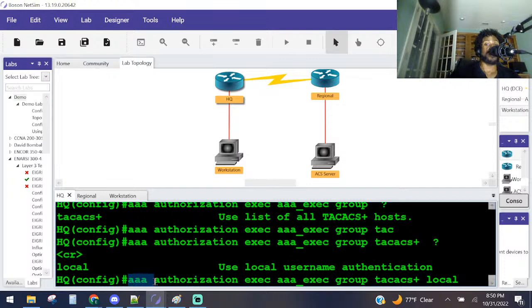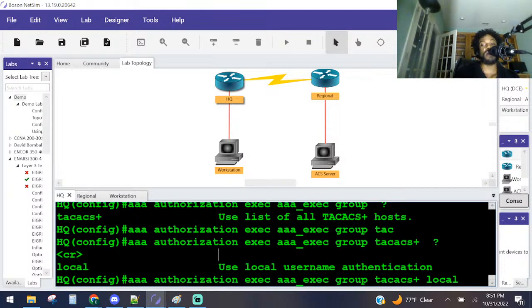AAA, we're defining an authorization method, which tells you what you're allowed to do, and the exec shell. I can't really explain that right there, but we named it AAA exec, and then to authenticate to this server over here, check for the username and passwords with this, and then in case that guy goes down, which is the TACACS server, check for the local database for username and passwords. That's what that says. And I know just reading this out, it doesn't make sense that way, but when you question mark through it, that's how I'm able to create the methods and stuff.